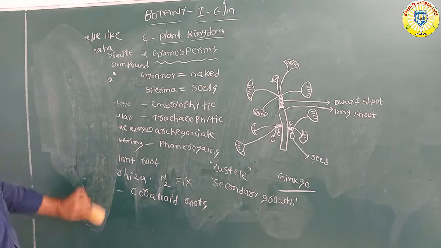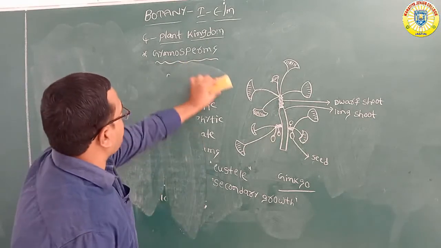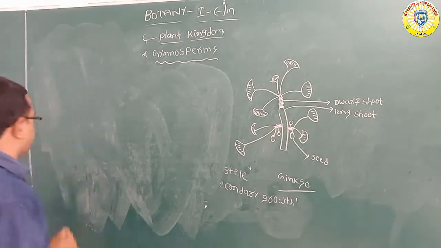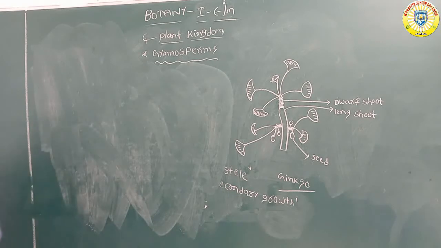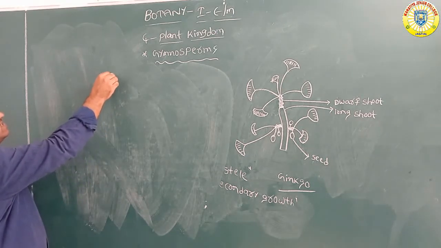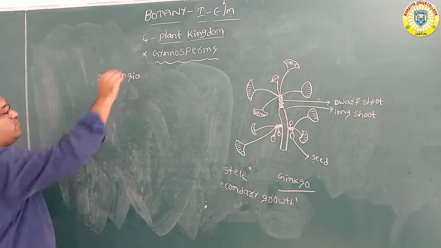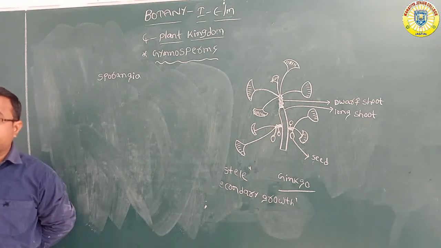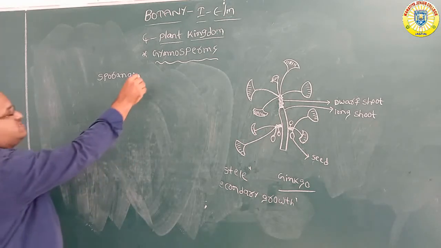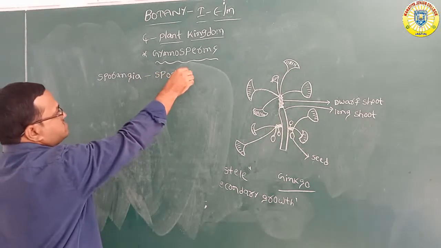Next, if you see the reproduction process, these were the physical features. Now, what about the reproduction process? Here you can see sporangia. Sporangia contain two types of spores.